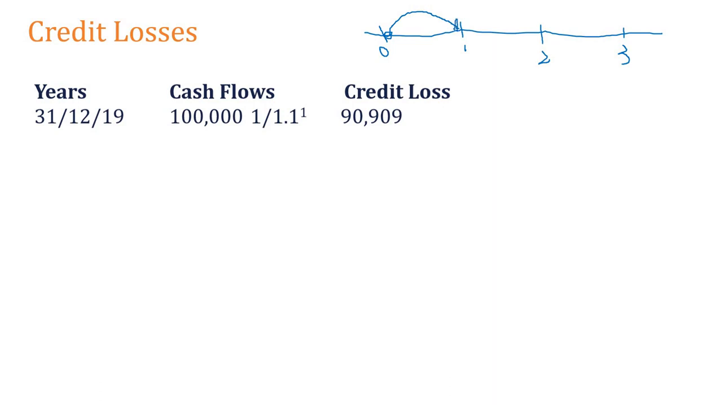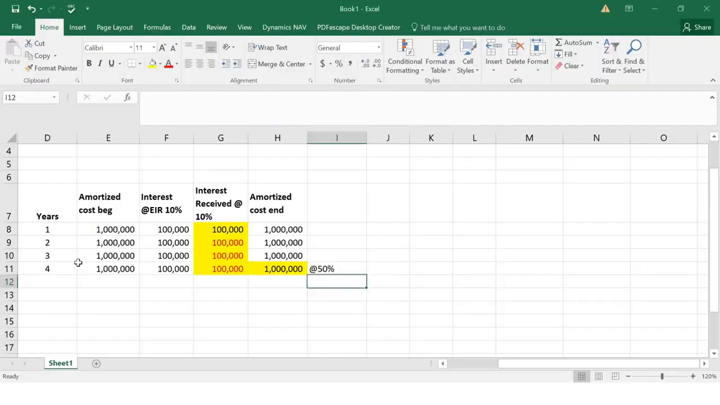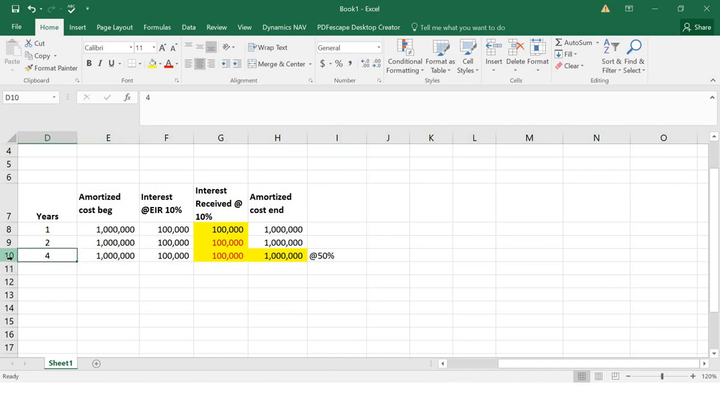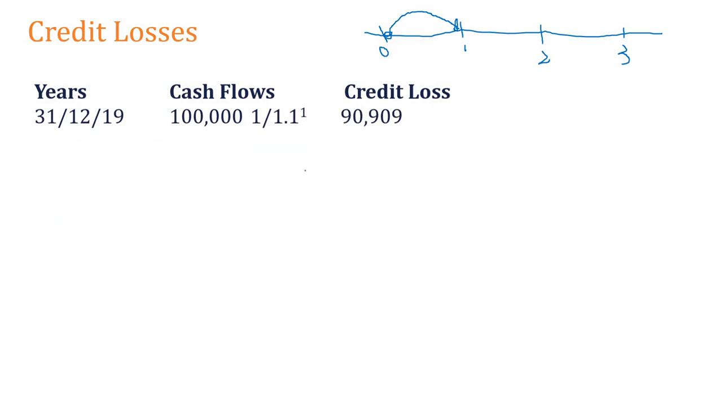What is the value of the instrument on this day? It's 3 years now, right? What is the value at the end of the first year? It should be 1 million because the effective interest rate and the actual interest rate are both the same. So at the end of the first year, my balance should be 1 million. This is the point where I assess my impairment.